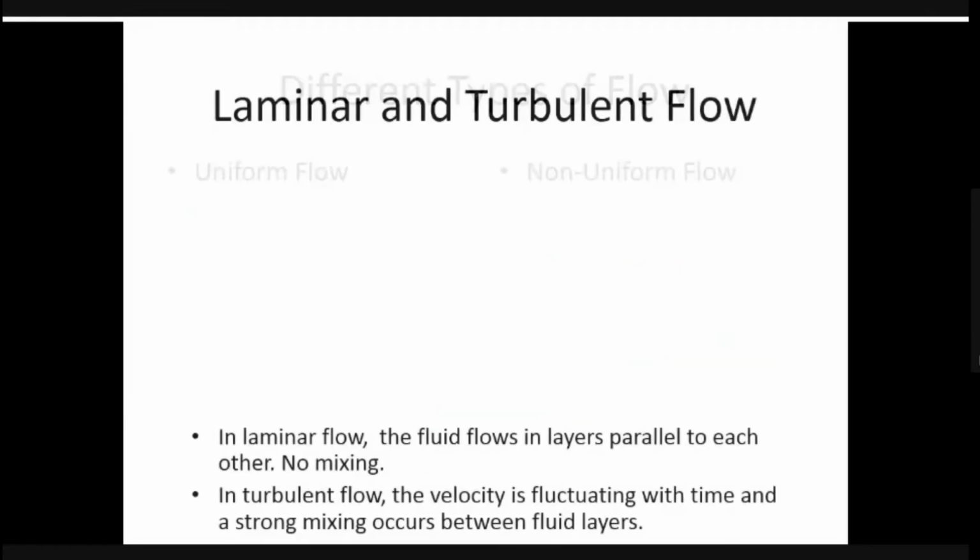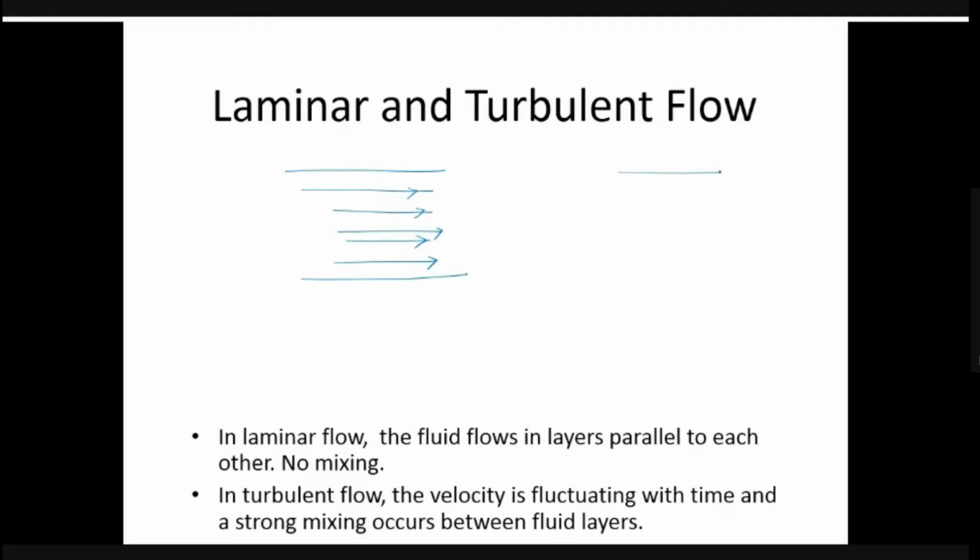Now the third kind of flow classification is called laminar flow and turbulent flow. Laminar means the fluid particles, let me take this as my open channel or flow through a pipe, if the fluid particles are moving layer by layer and they are not crossing each other, this kind of flow is called laminar flow. The turbulent flow moves like this, and this is called turbulent flow. In laminar flow the fluid layers are parallel to each other and there is no mixing.